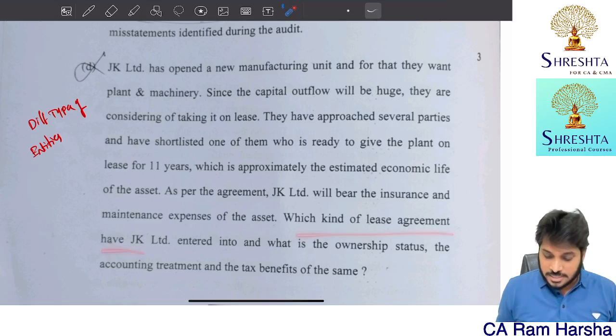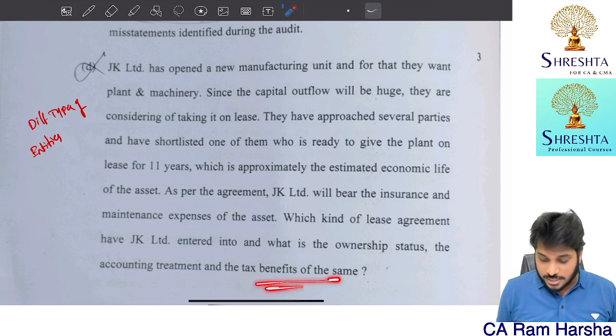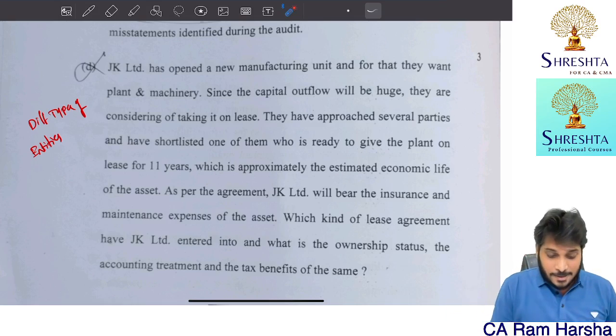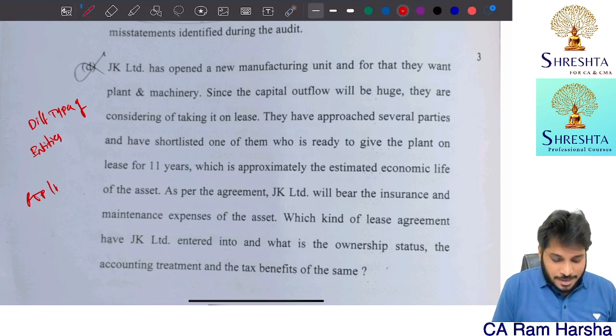What kind of lease agreement? It's a finance lease. What is the accounting treatment? You have to capitalize in the books of accounts. And what are the tax benefits? You will get depreciation as well as interest deduction. That's it. I think the same question is there in RTP, MTP also.